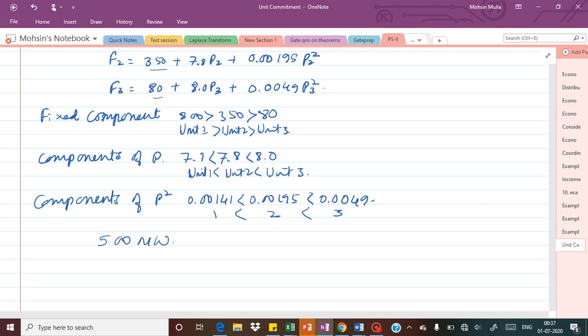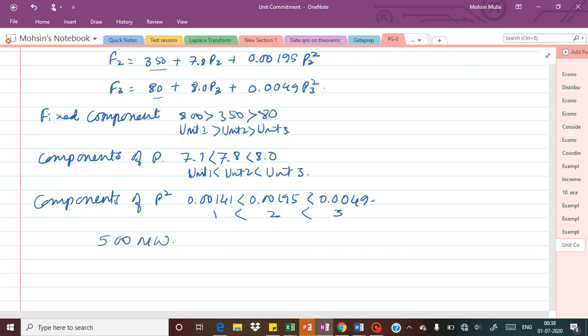So up to 600 megawatt, only unit 1 can be kept on. As soon as the load increases beyond 600 megawatt, unit 2 is the most economical, so unit 2 will be committed. Suppose the load is around 800 megawatts, then the combination is unit 1 plus unit 2, so unit 1 and unit 2 will be working as long as the demand is 800 megawatt.